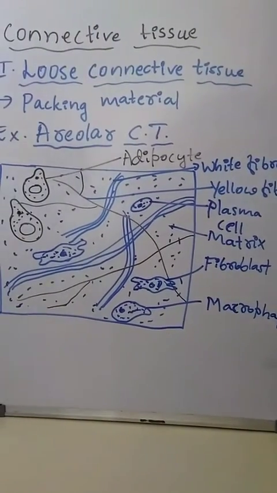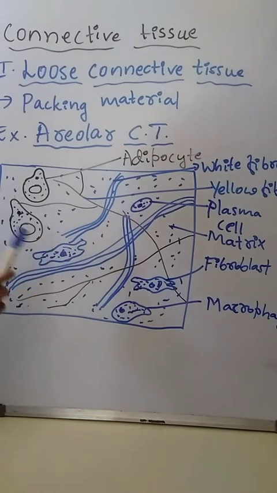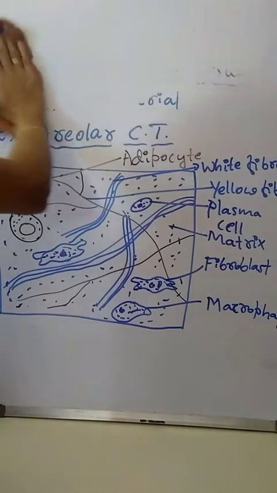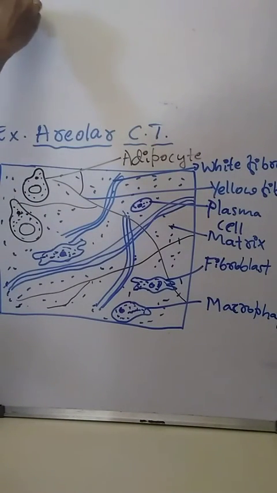This areolar connective tissue is composed of a transparent jelly-like matrix, or ground substance, and this matrix is called mucin.